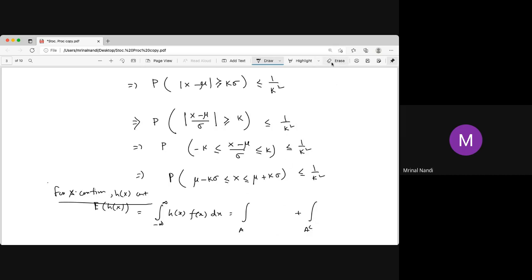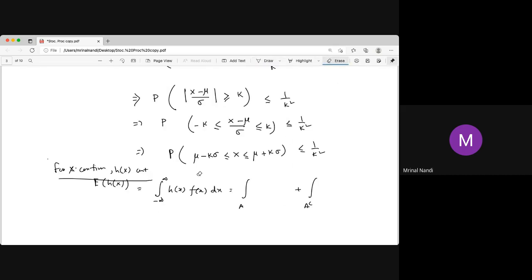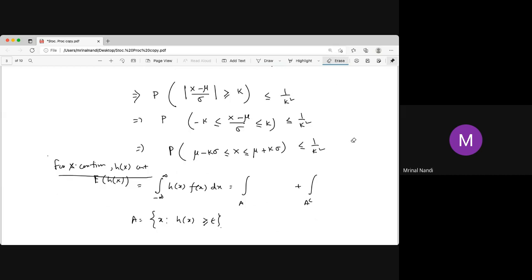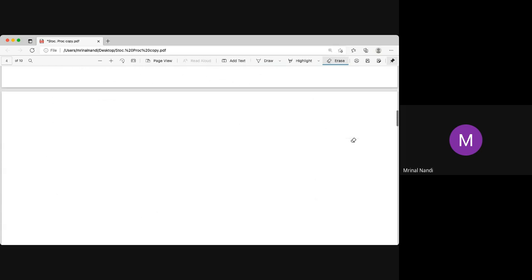The set A is the set of all x such that h(x) is greater than or equal to epsilon. Since h is Borel measurable, this A is a Borel set. That's the important thing. So similarly you can prove it for the continuous case.